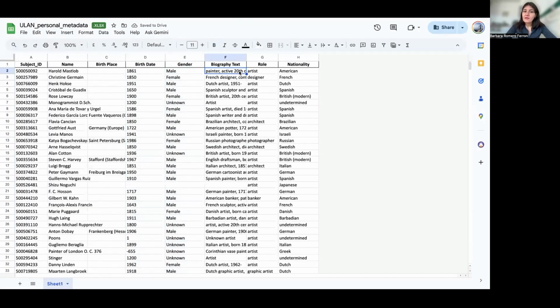You also have biography text, because some of them have a few lines of biography that maybe could be useful if you want to explore the information there or to know more about any of the persons that you decide. Then we have the role. So if we want artists, designers, photographers, architects, we can actually filter them using role. And last but not least, nationality.